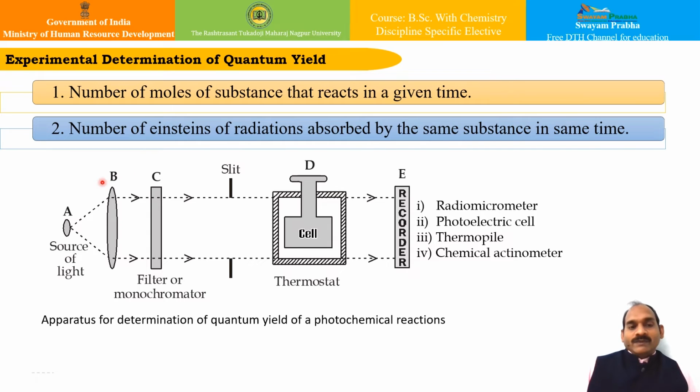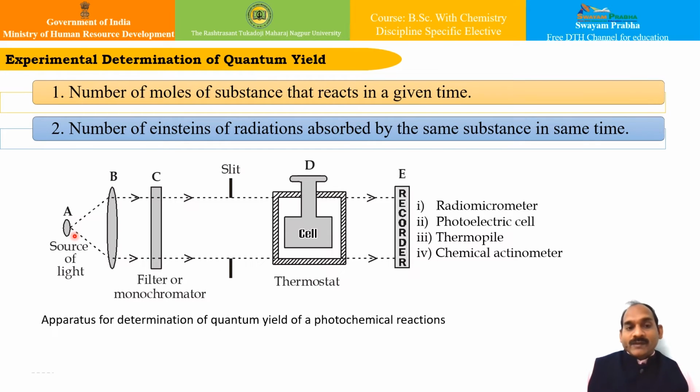So for this, the experimental setup is given over here. It involves the light source. You can see over here the source of light. The light source may be sunlight or an arc lamp or mercury vapor lamp or the discharge tube or the tungsten lamp, or it can be any other source of light. The mercury vapor lamp is usually the best source of ultraviolet radiation, while the tungsten lamp is used for the visible region. So this we all know.